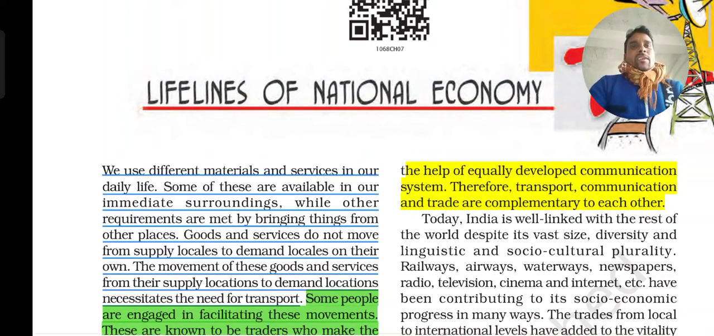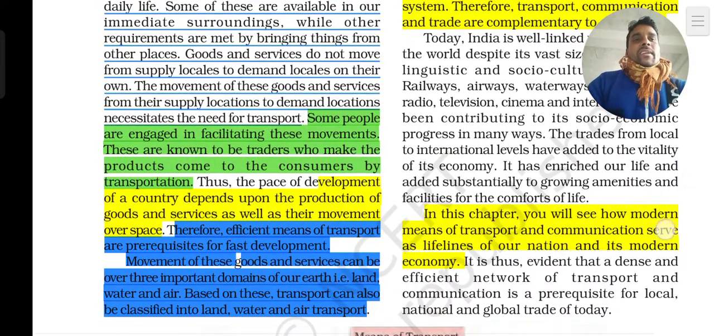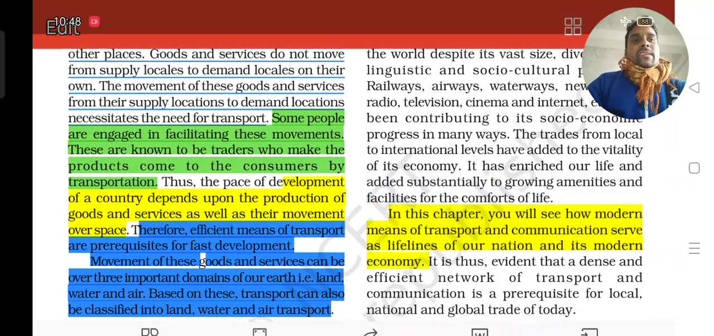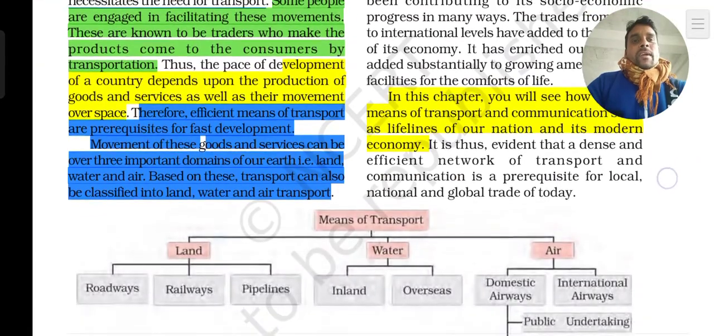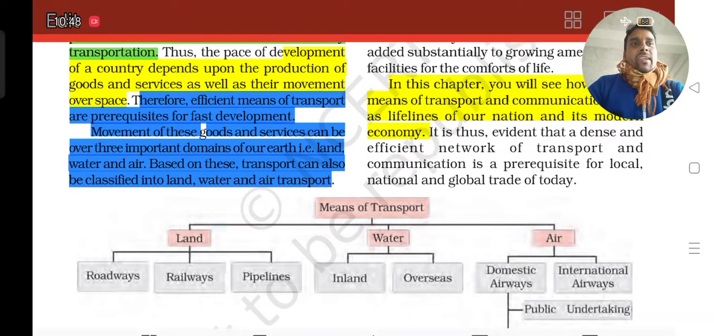So, the introductory part of lifelines of national economy we have already discussed, and I hope that you might have seen the videos and all. Here we have studied how transport, communication and trade, these three systems, become the lifeline of national economy.